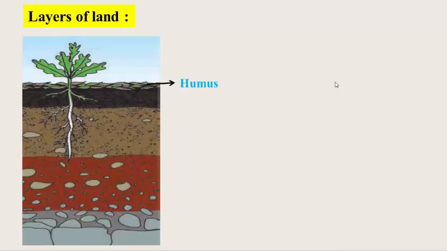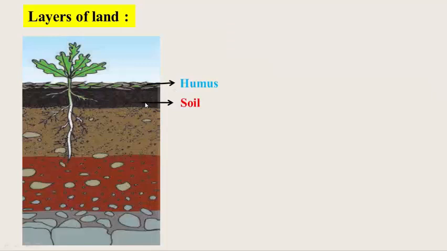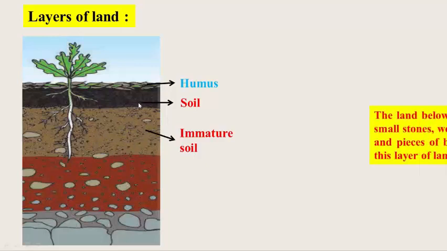What are they? The upper layer is humus. What is humus? The topmost layer is formed by the decomposition of the remains of plants and animals. This layer is called humus. Now soil. The second layer is soil, and the third is immature soil.